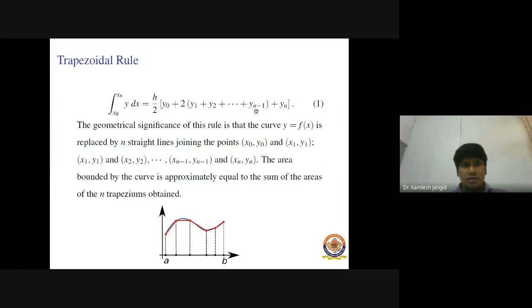Graphically or geometrically, the trapezoidal rule expresses that the curve y equals f(x) is replaced by n straight lines joining the points (x0, y0) and (x1, y1), (x1, y1) and (x2, y2), and similarly (xn minus 1, yn minus 1) and (xn, yn). The area bounded by the curve is approximately equal to the sum of the areas of the n trapeziums obtained.